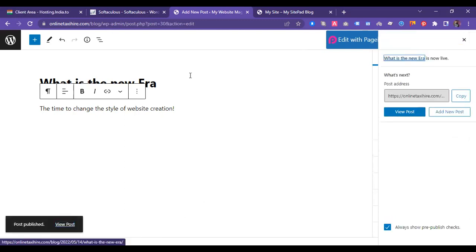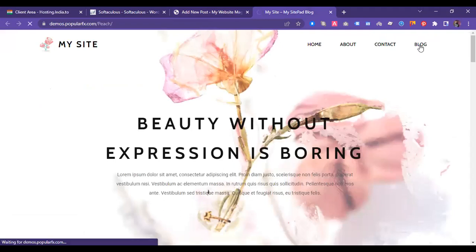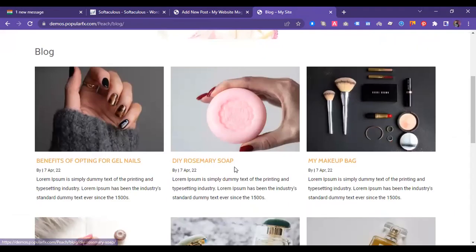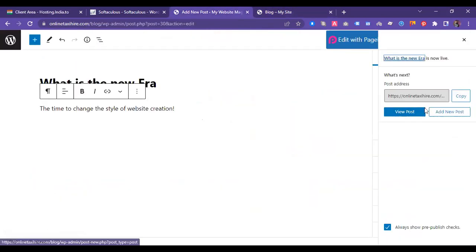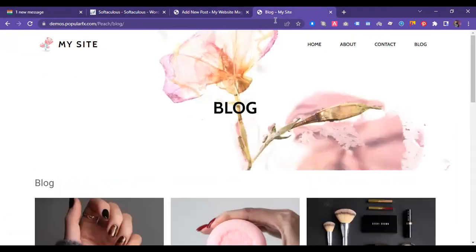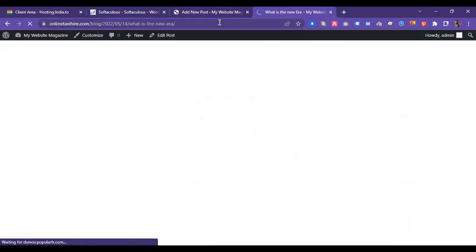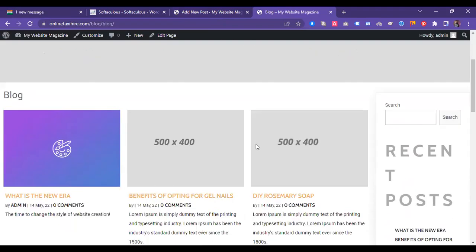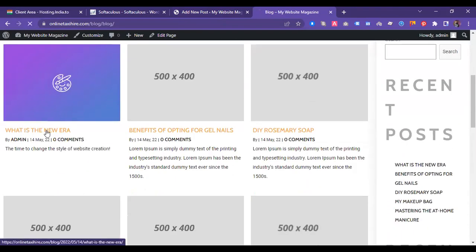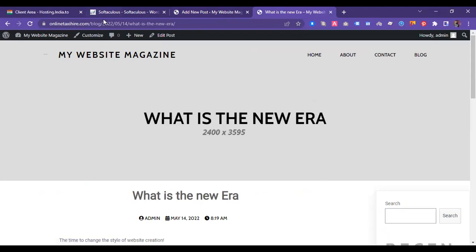How will my URL look? Simply I came here and copied it, and pasted it. My blog will be accessible from here. I click on this and you can see, now this is the place. You can see the date format is showing. We can also remove this.